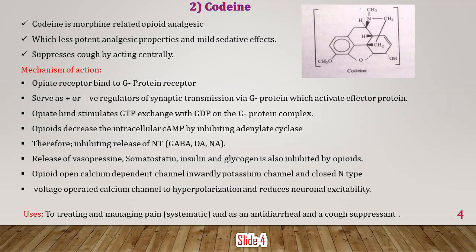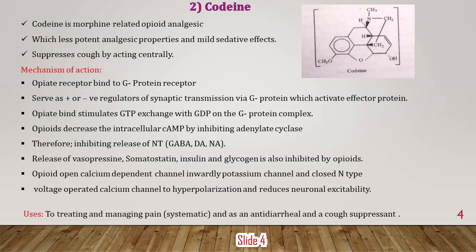Therefore, the release of neurotransmitters is inhibited. They may include GABA, dopamine, noradrenaline, and the release of vasopressin, somatostatin, insulin, and glucagon is also inhibited by opioids. Opioids open the inwardly rectifying potassium channel, and close the voltage-operated calcium channel and sodium channel, leading to hyperpolarization and reduced neuronal excitability.